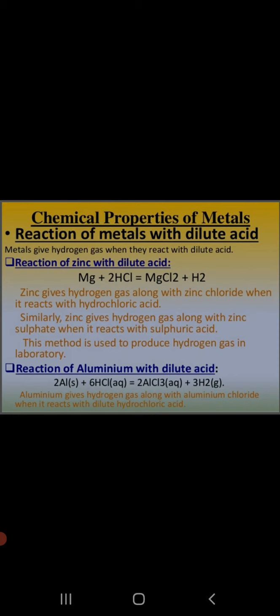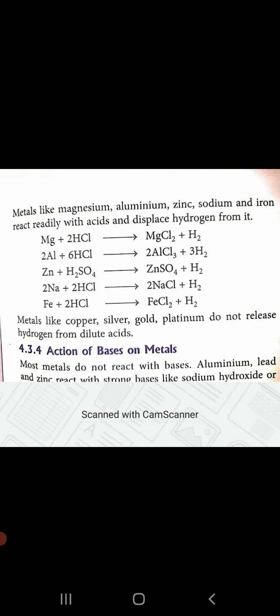Also, salts are formed. If we see here on the screen, when magnesium, Mg, reacts with HCl, what does HCl represent? HCl is hydrochloric acid. So when magnesium, which is a metal, reacts with hydrochloric acid, it forms magnesium chloride with the release of hydrogen gas. Metals like magnesium, aluminium and zinc react readily with acids and displace hydrogen from them.